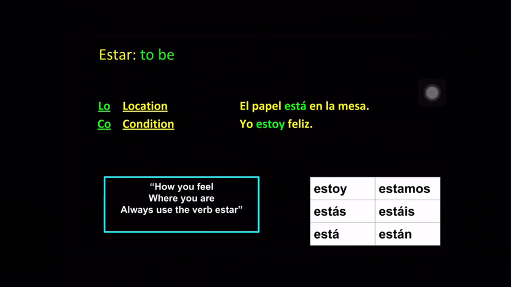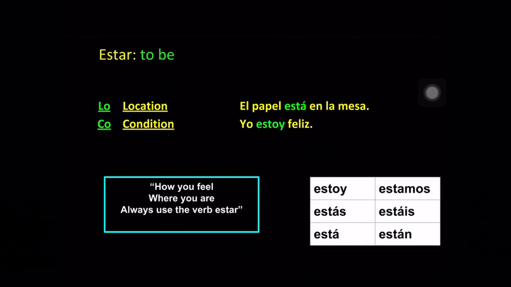Whenever you're talking about where something is, even if you're talking about yourself. So before, when we were using the verb ser, when you're talking about where you're from, if I want to say where I'm located, I might be from Waco, but I could be in California. Estoy en California. I am in California, but I'm from Waco, Texas. Do you hear the difference?